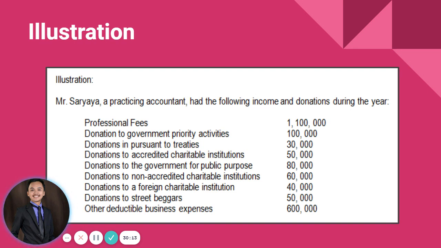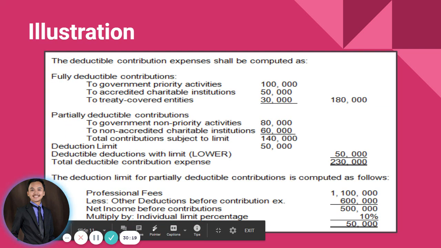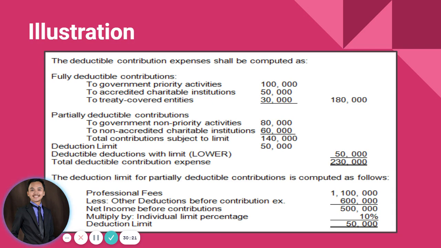So those items here, the donations made by the taxpayer which are not allowed by the law to be deducted as deductible contributions, will be considered as donations. And take note that donation is subject to donor's tax. That is to be paid by the donor. Okay? To be paid by the donor. So one of the reasons, take note, why taxpayers donate or contribute to some organization is actually to lessen their taxable income and subsequently lessen their tax due.